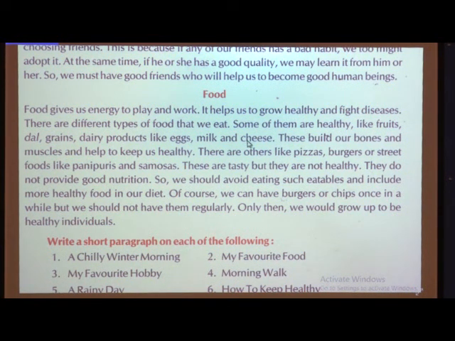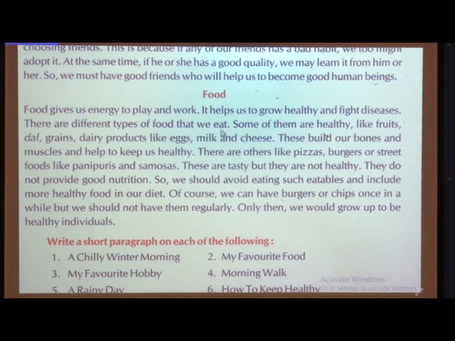Now here the second topic, if you see, is food. What all things are told about food, you see. Food gives us energy to play and work. What is the main function of food? That it gives us energy to play and to work. So children, the main theme of this topic is that it gives us energy and it helps us to play and work.